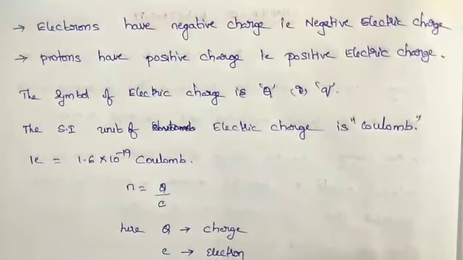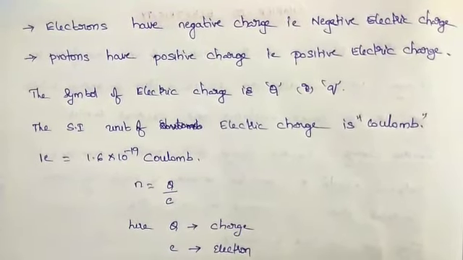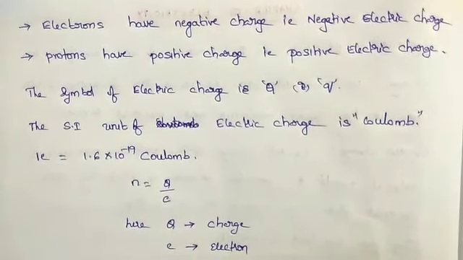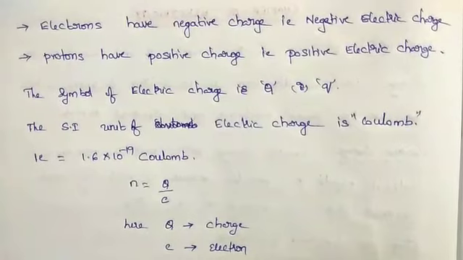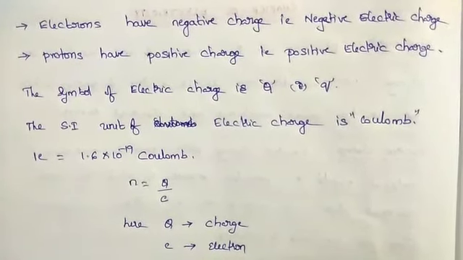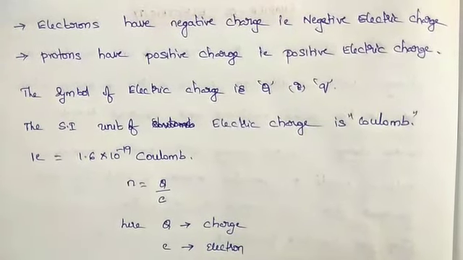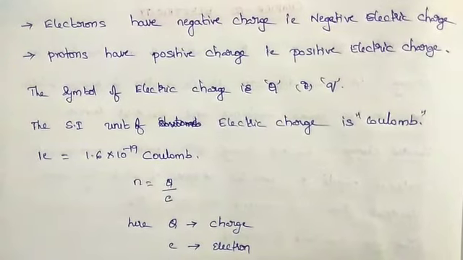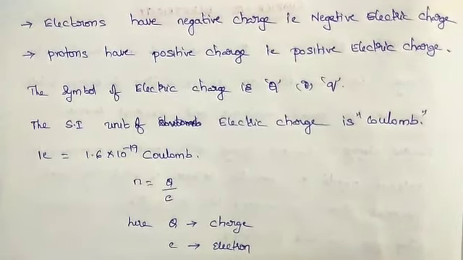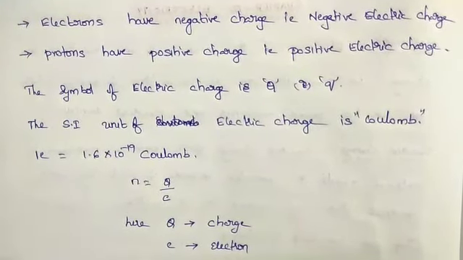So here electrons have negative charge, that is negative electric charge. Protons have positive charge, that is positive electric charge. The symbol of electric charge is Q or small q. Charge is a fundamental property of matter. The amount of charge possessed or carried by a particle is a determining factor in how it reacts to electric and magnetic fields. That means the reaction to electric and magnetic fields is very important.